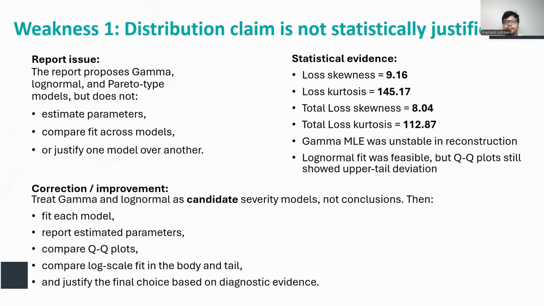In this data, model choices cannot come from the histogram shape alone. When I reconstructed the analysis, gamma maximum likelihood fitting was unstable, while log normal was more feasible, but still imperfect in the upper tail. So the correct improvement is to treat these as candidate models and justify the final choice using parameter estimates and diagnostic evidence.